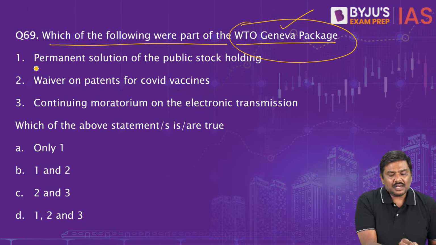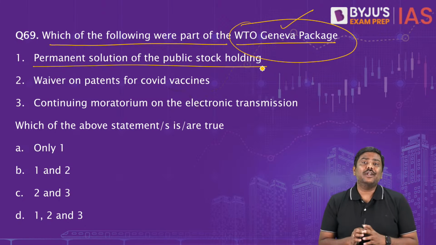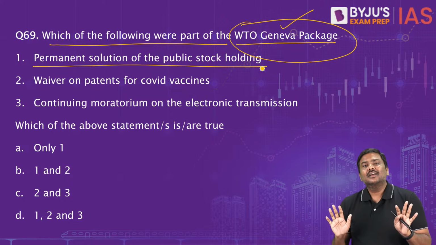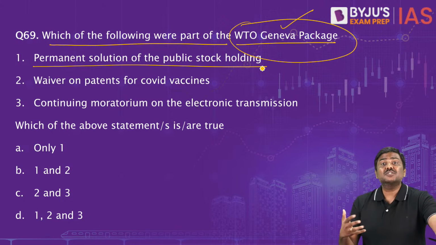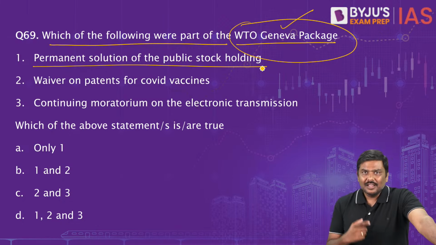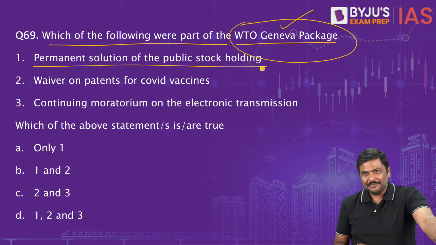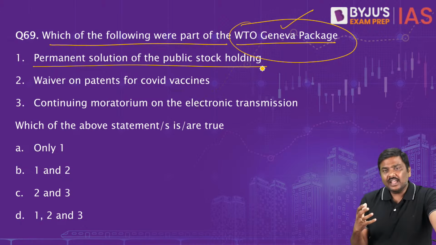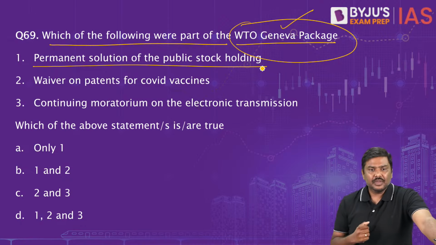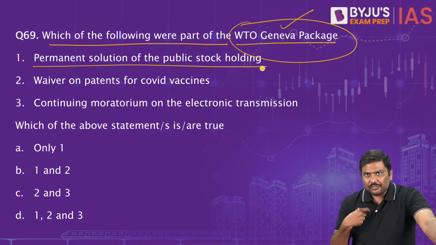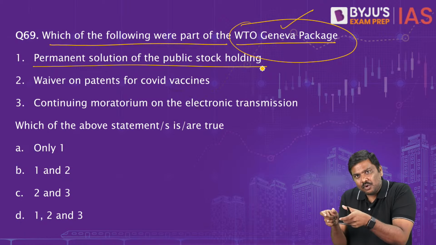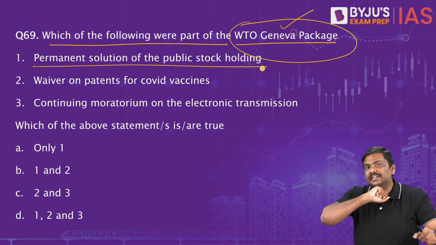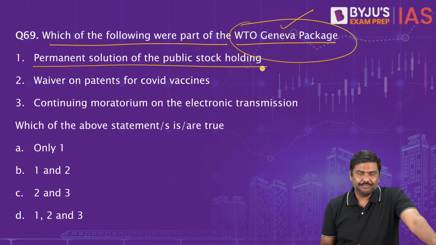First one, permanent solution for public stockholding. Even today, there is no permanent solution for public stockholding. Now, if you ask me, sir, what do you mean by permanent solution for public stockholding? Please go back to the earlier discussion. Do you remember the concept of de minimis level? The idea of a de minimis level, wherein the Government of India should restrict the domestic support, which is trade distorting amber box subsidies, to 10% of the value of production.